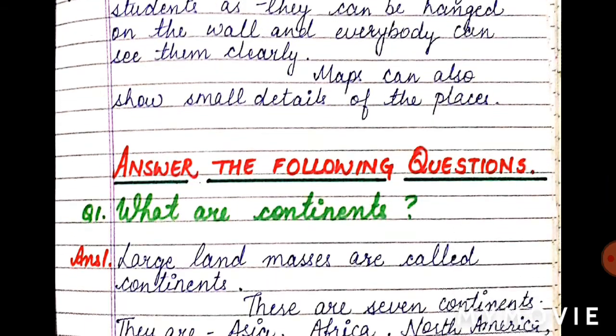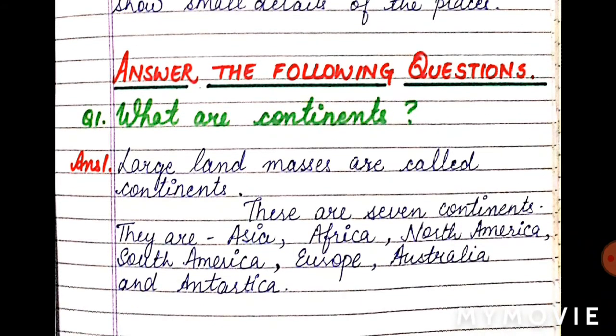Now the next, it is given, answer the following questions, the long questions. What are continents? Large land masses are called continents, and there are 7 continents. They are Asia, Africa, North America, South America, Europe, Australia and Antarctica.